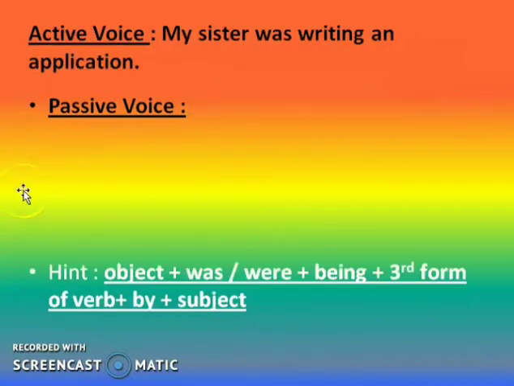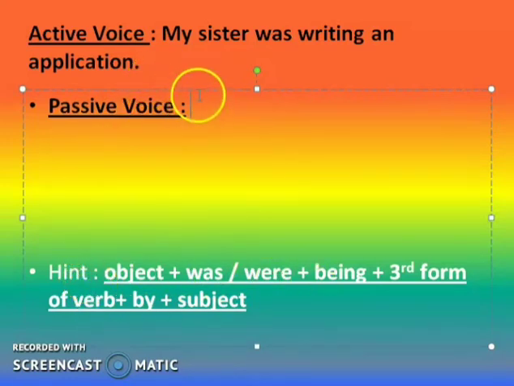Okay. So, this way you have to change your present continuous tense, the active voice, into passive voice. Now, I am moving to the fourth question. In the fourth question, the sentence is almost the same. It is in continuous tense, but one little change I have made here. What is that change? Yes, I have changed the present continuous tense into the past continuous tense. So, in the hint also you will be able to see that there is a difference in the be verb. Where I was writing am, is, are, instead of that I have only written was and were. But the rest of the part is the same.